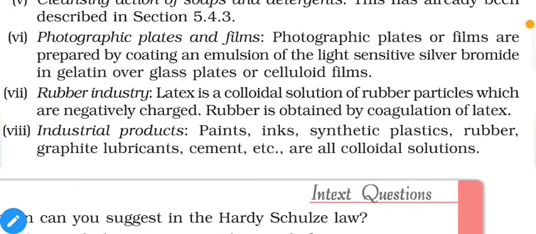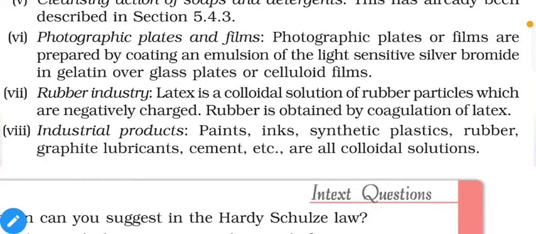Rubber industries. Latex is a colloidal solution of rubber particles which are negatively charged. Rubber is obtained by coagulation of latex. And the last one, industrial productions. Paints, inks, synthetic plastics, rubber, graphite lubricants, cements, etc. are colloidal solutions.